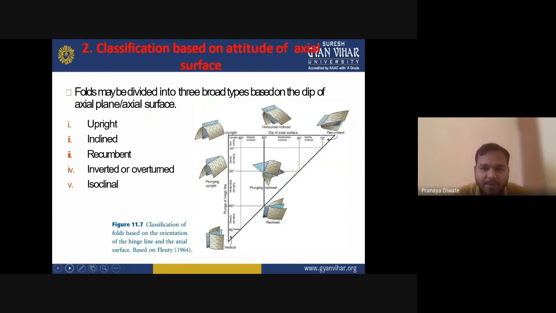What is meant by upright? Upright is when the axial plane reaches an angle of about 80 degrees. That is known as upright.